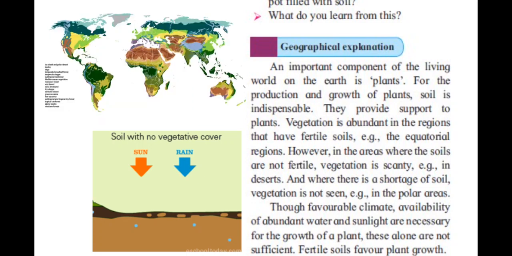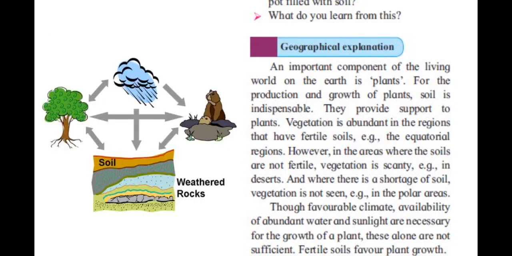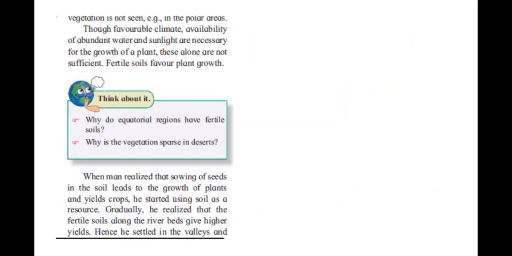Example, polar regions. A favorable climate, and availability of abundant water and sunlight are necessary for the growth of plants. These alone are not sufficient. Fertile soils favor plant growth. Now here, students, you have questions. Think about it. First question here is, why do equatorial regions have fertile soils?